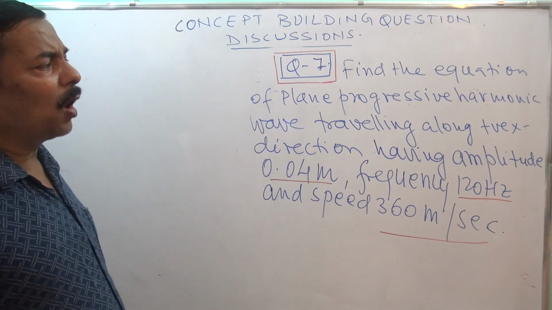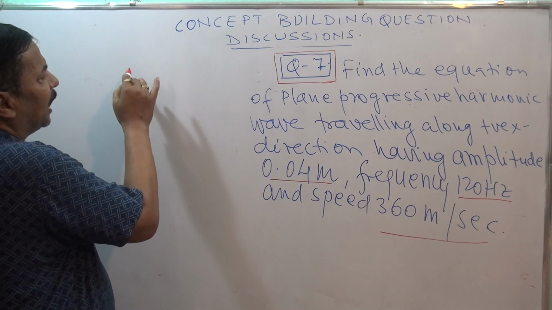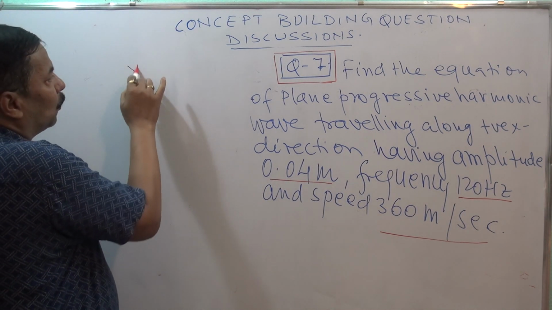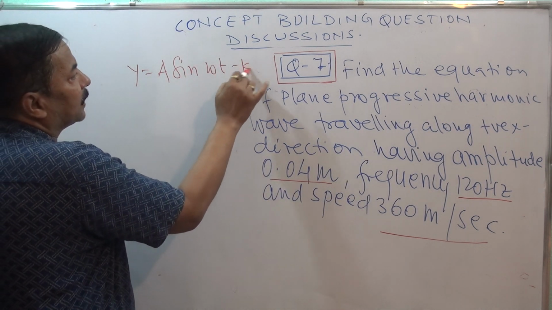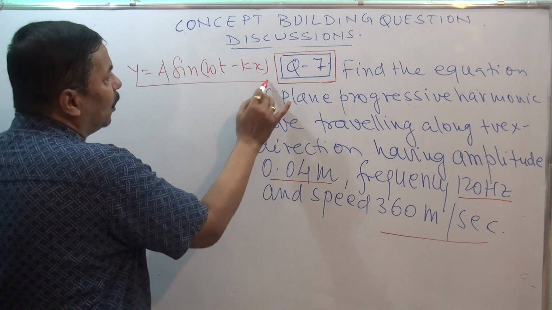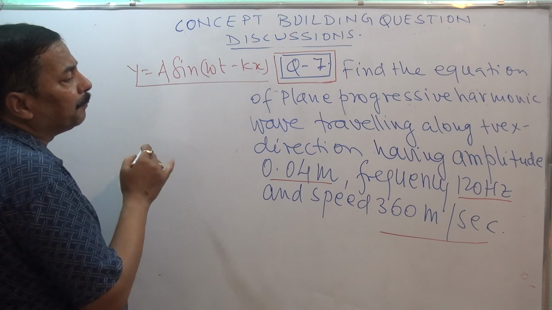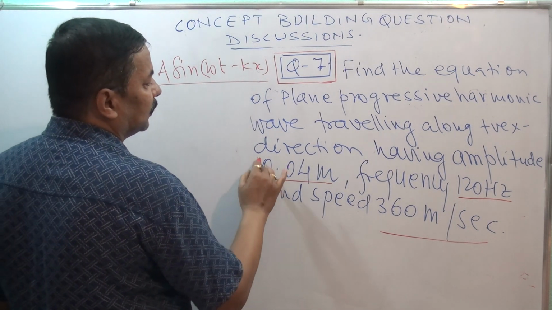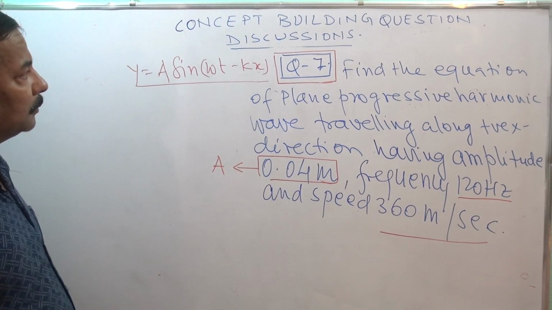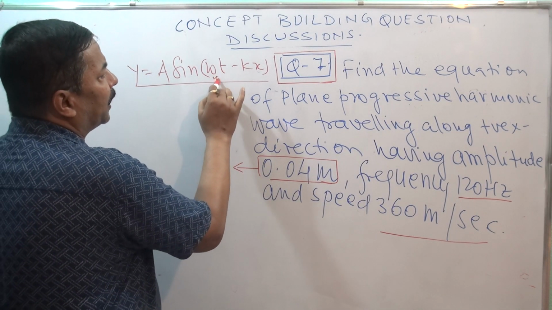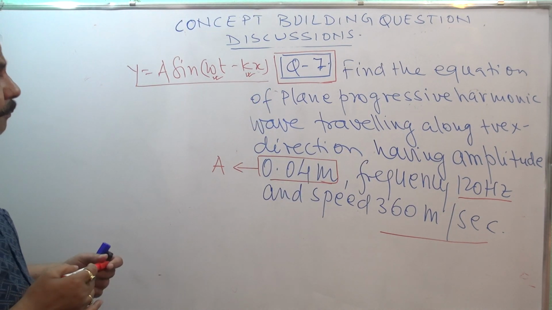The wave is traveling along positive x direction, so first of all you should understand it should be of this type: y is equal to a sine (omega t minus kx). a is given. Now the problem is to find omega and k. If we are able to find omega and k, we can easily find the equation.